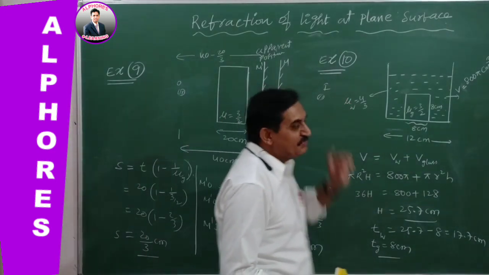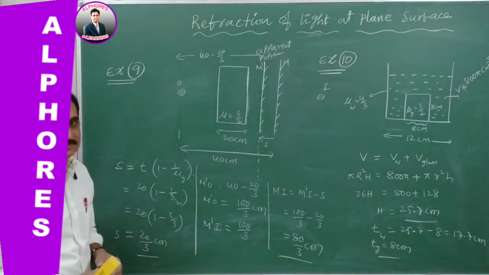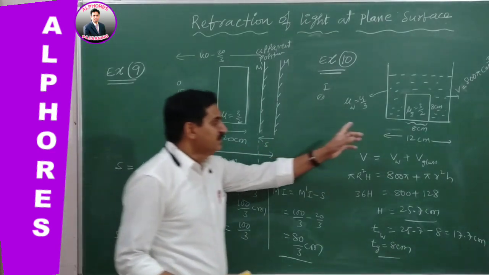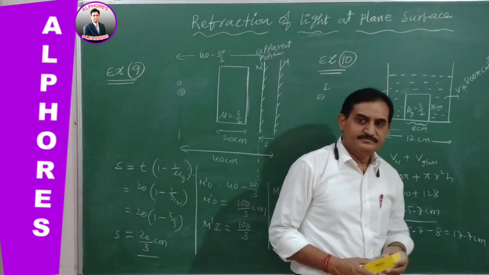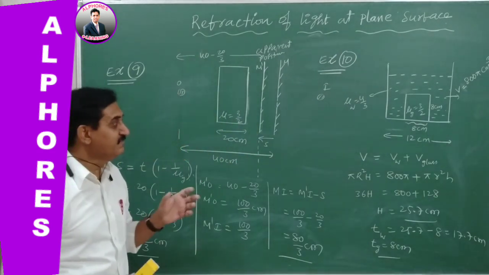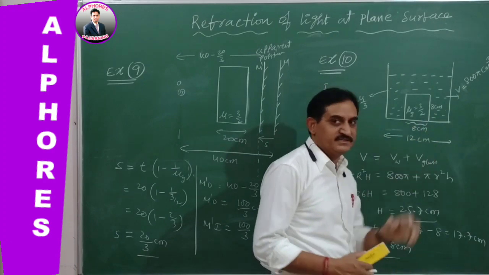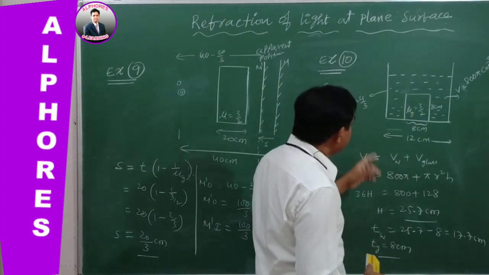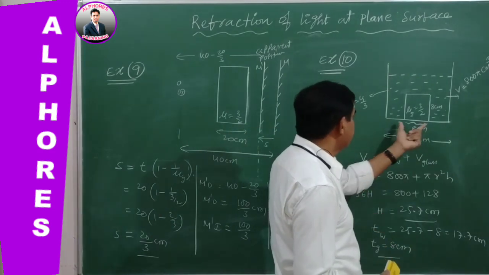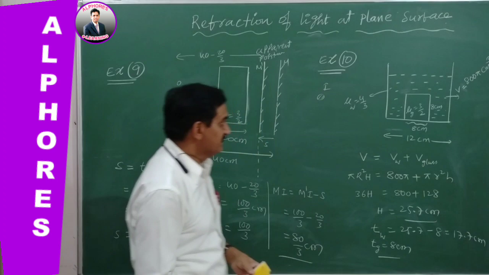Next, go for question number 10, the 10th one. The 10th question is also a very important question. See here, there is a cylindrical vessel whose diameter is 12 centimeters, and in it a glass cylinder is kept whose diameter is 8 centimeters and height is 8 centimeters.